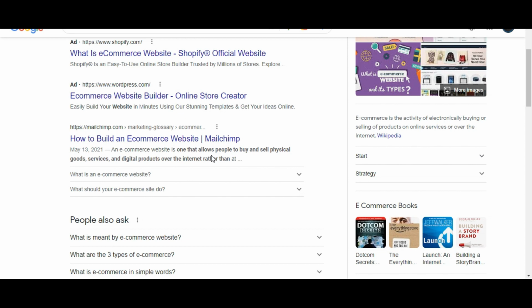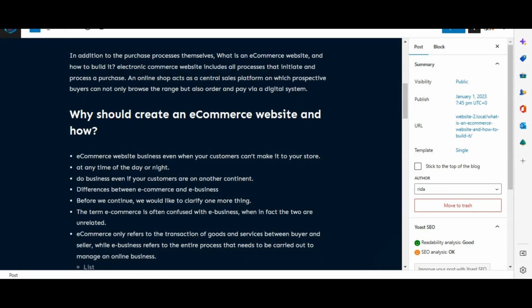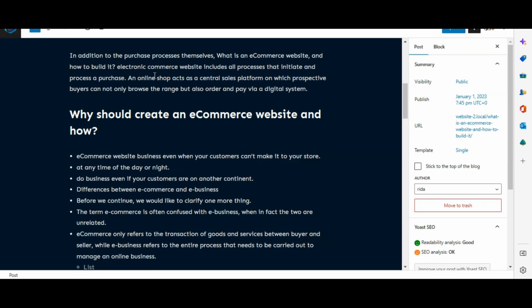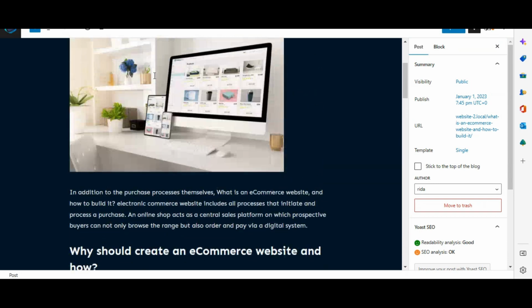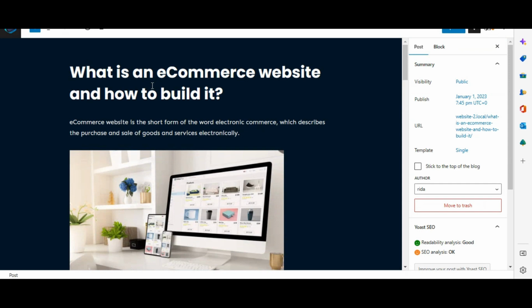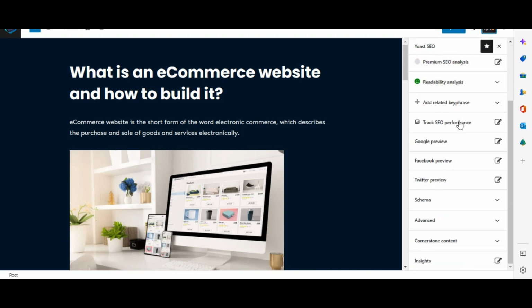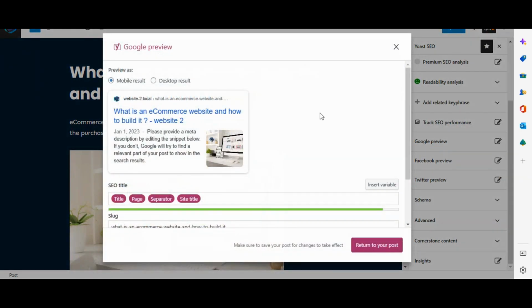So now the second thing, how can we write this? For example, this one is my blog, and I want to write the meta title and meta description of this blog. So how can we write that? First you have to install a plugin called the Yoast plugin. That is an SEO plugin where you can write your meta title and meta description. As you can see the Yoast over here, if you scroll down, you can see the Google preview.